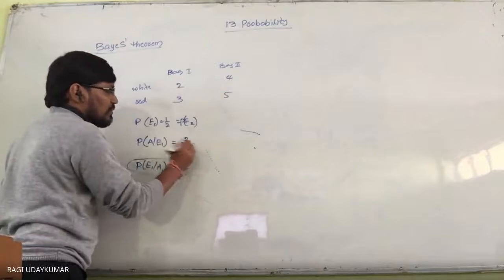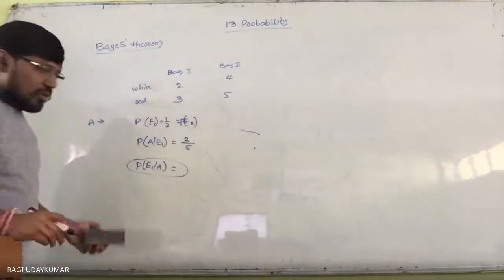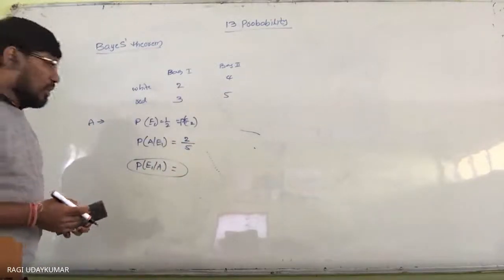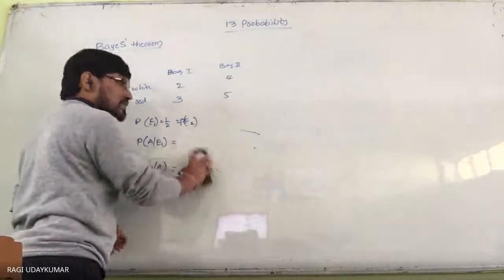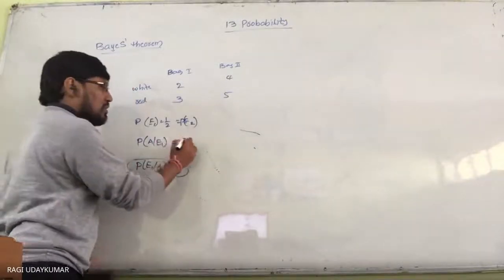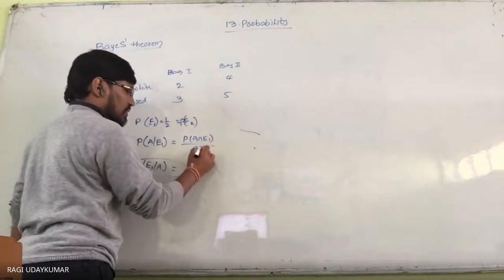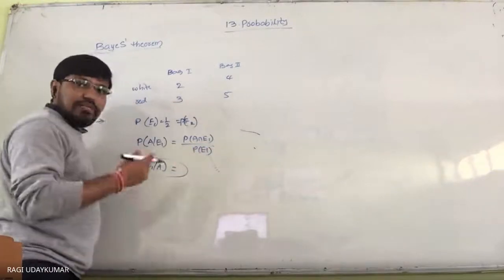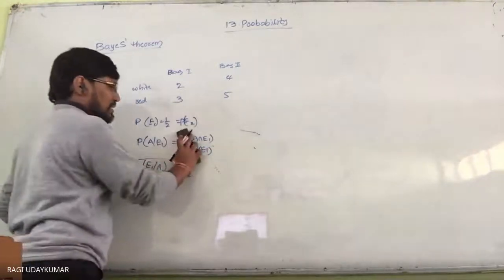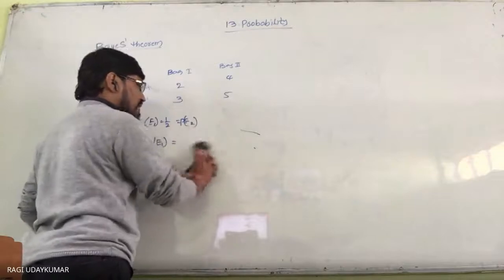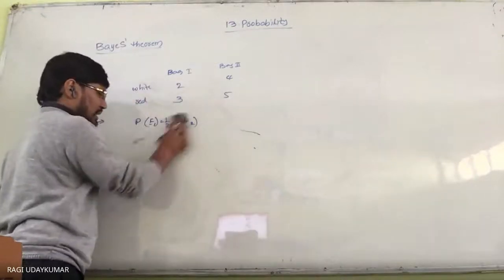So 2 by 5. Or as per the conditional probability, if you want to go there, this can be written as probability of A given E1 is nothing but probability of A intersection E1 by probability of E1. If you find this also, you are going to get the same answer. But here, whenever it is given to you, that can be taken into consideration.